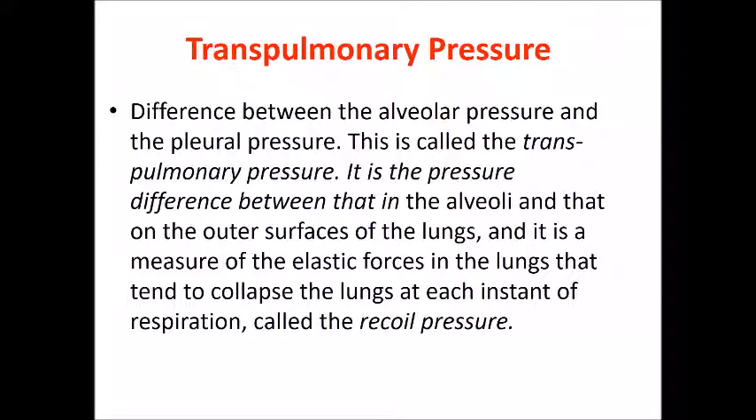We have seen in the graph about transpulmonary pressure. So it is a difference between alveolar pressure and pleural pressure. It is the pressure difference between that in the alveoli and that on the outer surface of the lungs. And it is a measure of elastic forces of the lungs that tend to collapse the lung at each instant of respiration, and therefore it is also called recoil pressure.